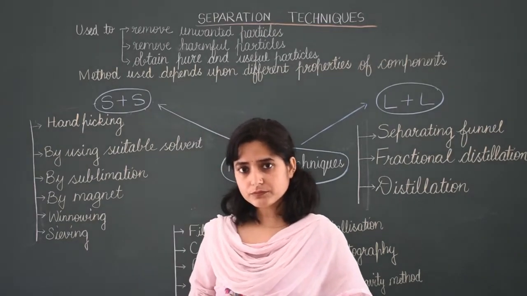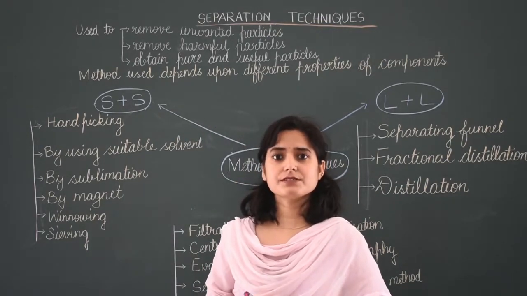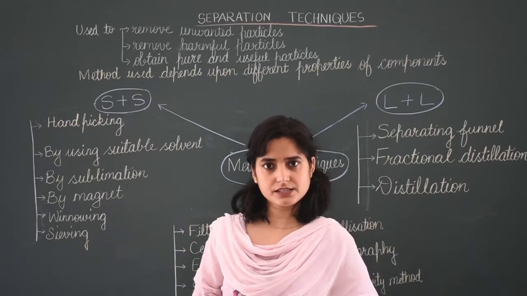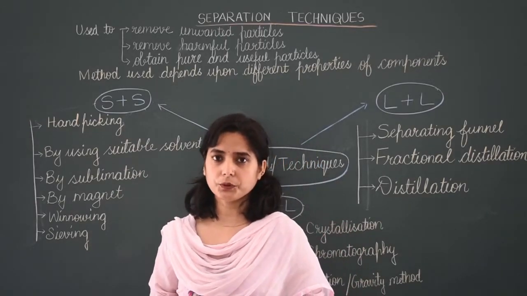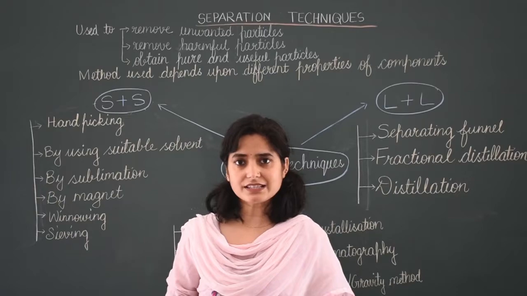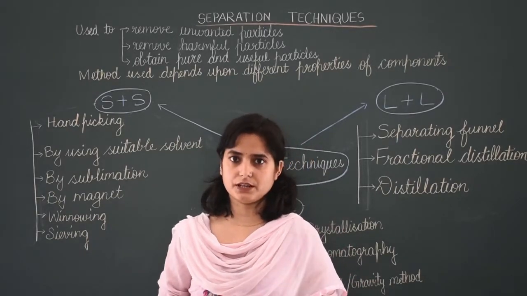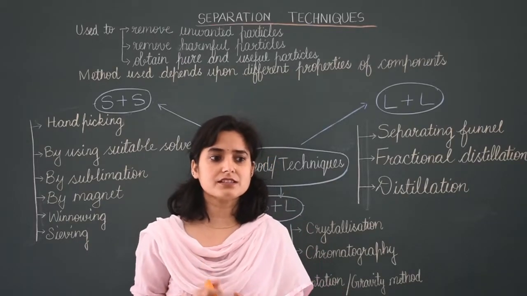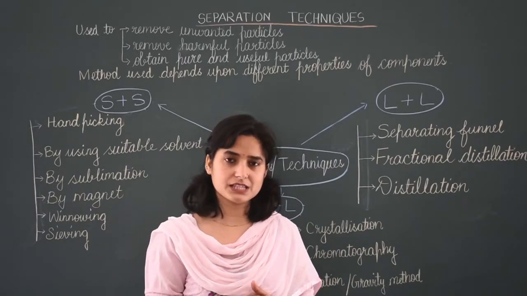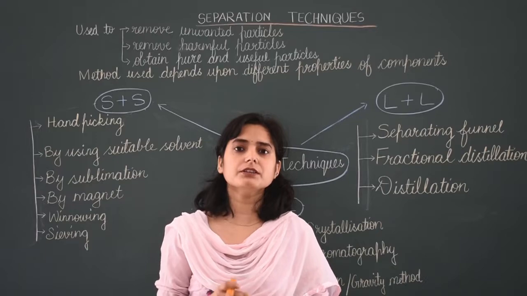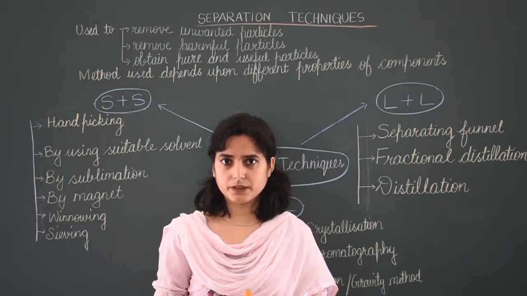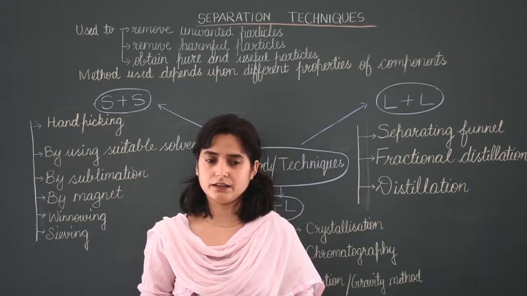Now, sometimes we need pure substances, sometimes we need impure substances. For example, common salt is a pure substance. When it is taken from a rock or from the sea, then we want to take it in pure form, that means pure NaCl.